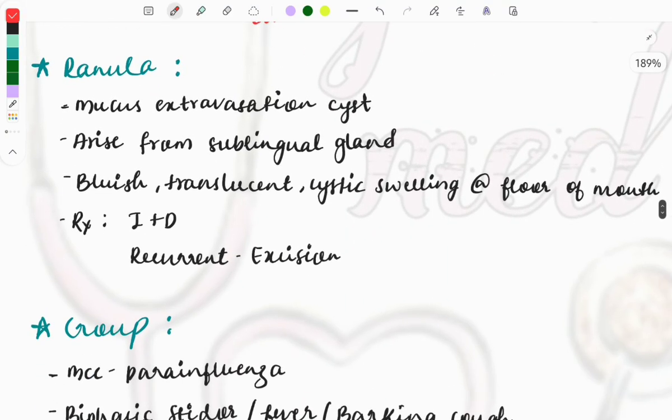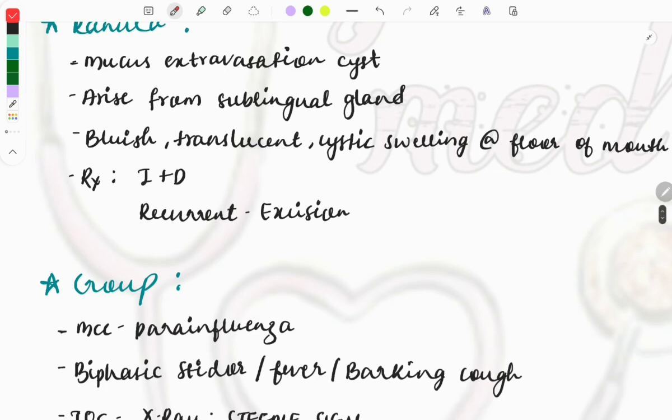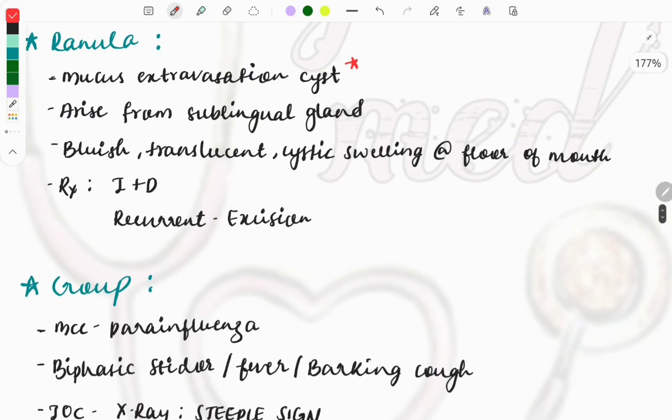Next, moving on to ranula, again a very important one, and this is a mucus extravasation cyst. It arises from the sublingual gland. A question was asked, that ranula is which kind of cyst. So it's a mucus extravasation cyst, and this is the feature of the ranula: a bluish translucent cystic swelling at the floor of the mouth.